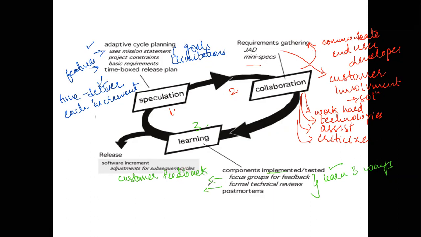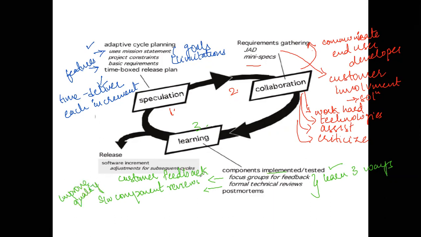Within the formal technical reviews, you're going to focus upon the different software components that you have developed. That is, you're going to review the software components. Now when you've reviewed, you're going to focus on how to improve the quality of these software components.